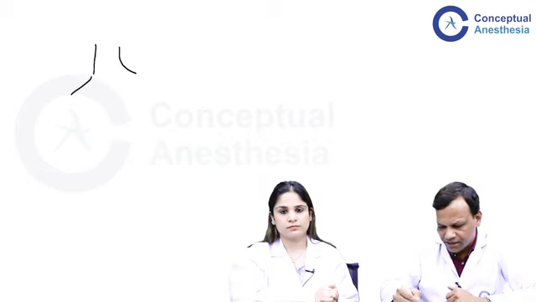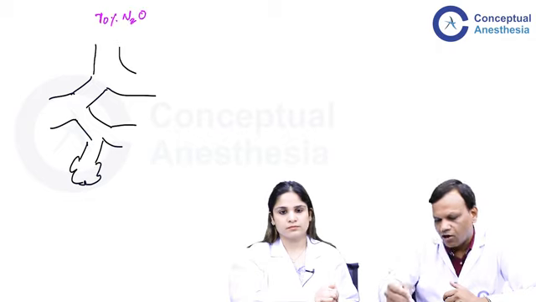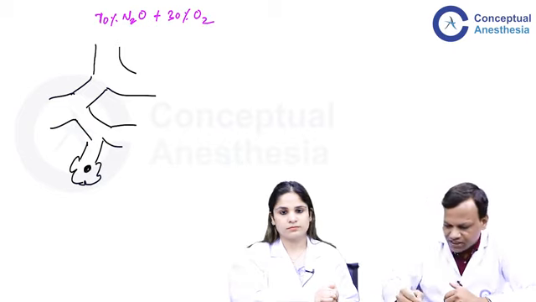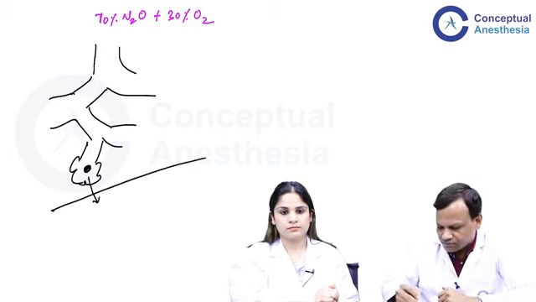Now, when we give nitrous oxide with other anesthetic agents, what can happen? If we make the same diagram again, this is the alveoli. We cannot give 104%, obviously. We have given 70% of nitrous oxide along with 30% oxygen usually. So when we give nitrous oxide, it will come here. So around 70% concentration will be attained in the alveoli. So it has to diffuse into the blood.